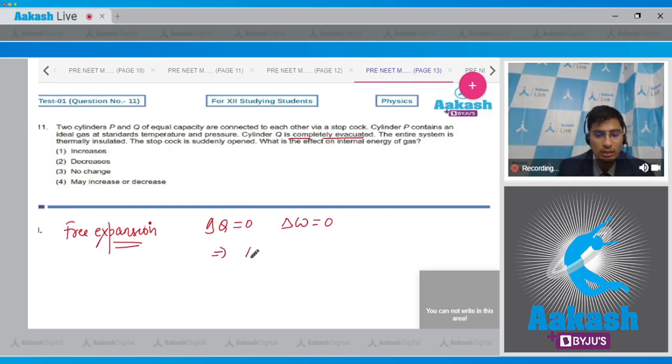This means, as we can write down, that delta Q is equal to delta W plus delta U. So delta U will also be 0. Therefore, the internal energy of the gas does not change, and for this question the correct answer turns out to be option number 3. Moving on to question number 12.